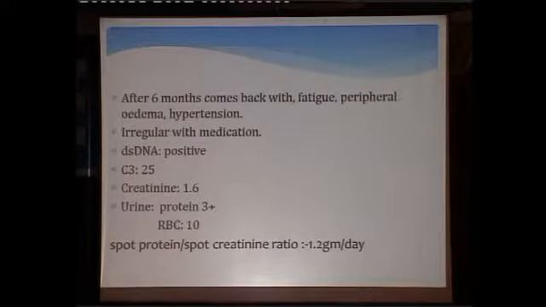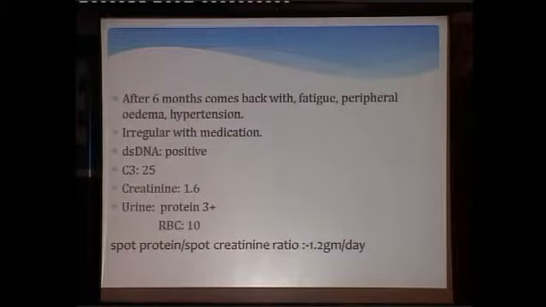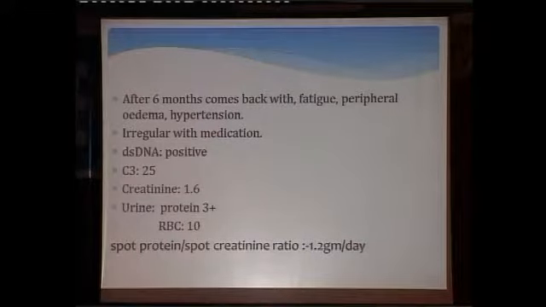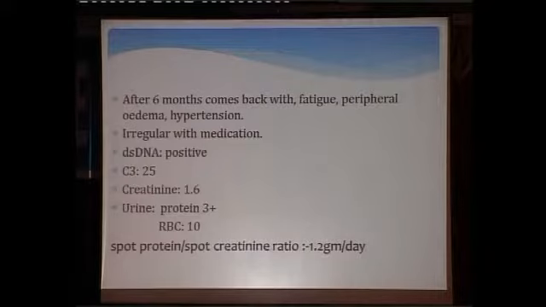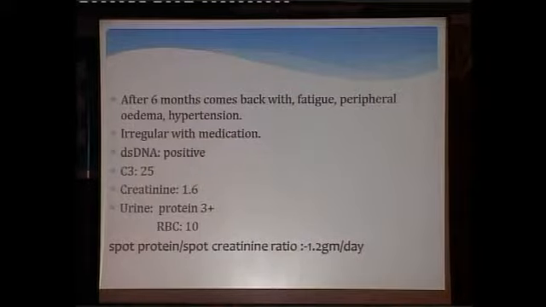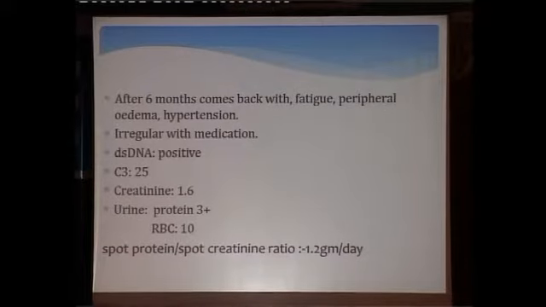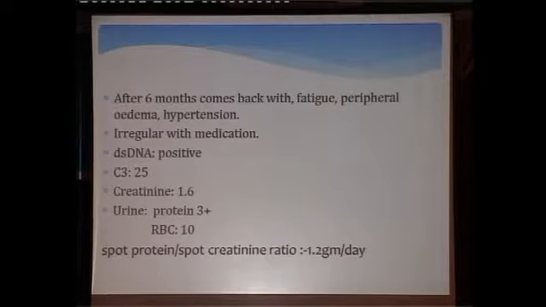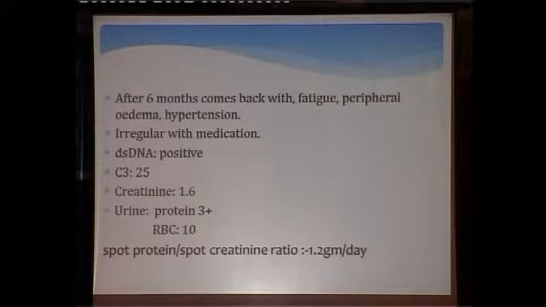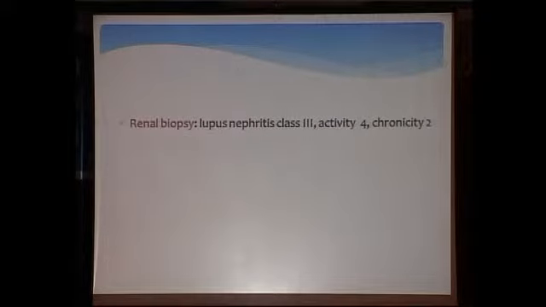After 6 months, because of irregular follow-up, she comes back with fatigue, peripheral edema, hypertension, and she is irregular with the medications. On examination, her dsDNA is positive, C3 is 25, creatinine is 1.6, and urine shows 3 plus protein, and RBCs are 10. The protein creatinine ratio is 1.2 grams. As ACR guidelines state, if it is more than 0.5, we have to go for renal biopsy. A renal biopsy was done, and that showed lupus nephritis class 3.